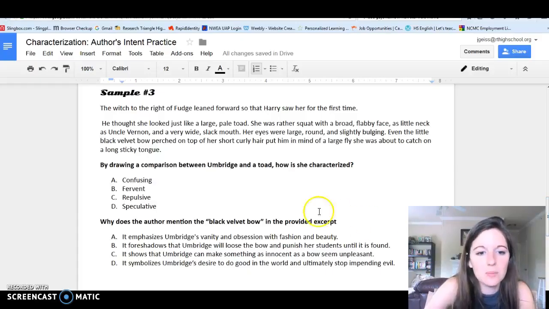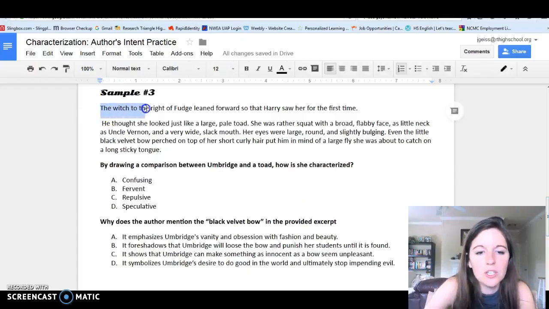Okay, so let's go over sample 3. It reads, "The witch to the right of Fudge leaned towards Harry so that Harry saw her for the first time. He thought she looked just like a large pale toad. She was rather squat with a broad, flabby face, as little neck as Uncle Vernon, and a very wide, slack mouth. Her eyes were large, round, and slightly bulging.